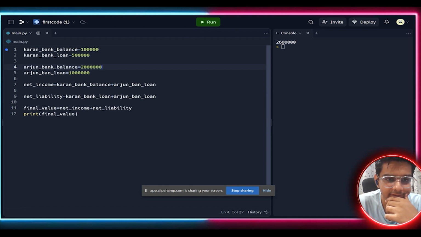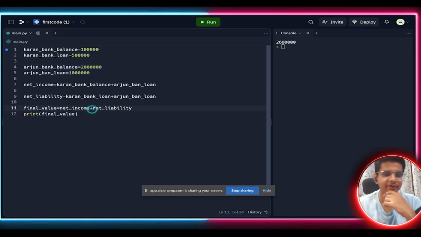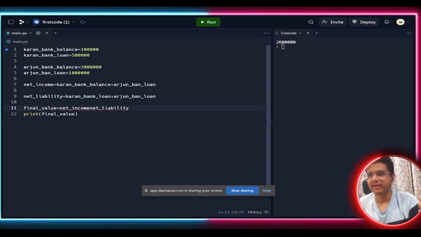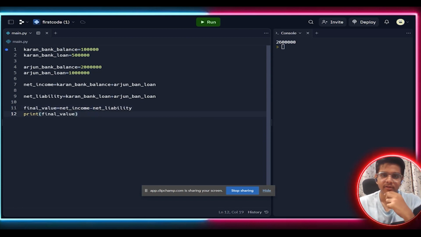Wait a minute. Here I have done a blunder. The final value will be net income minus their net liability. Whatever they're earning minus whatever they're spending as loans. So the net final worth will be net income minus net liability. I should read that again. You also read that. So let's run this program once again. The answer is the final value is something like minus 40 lakh.